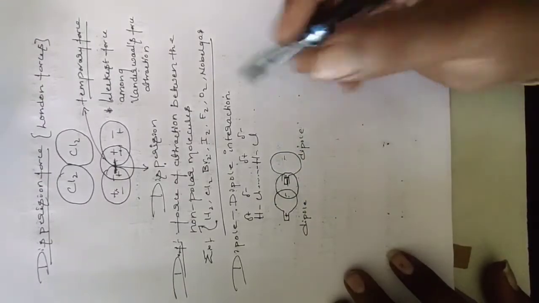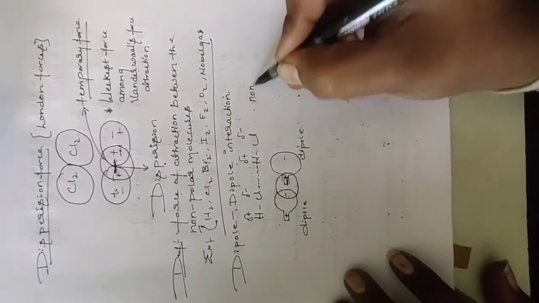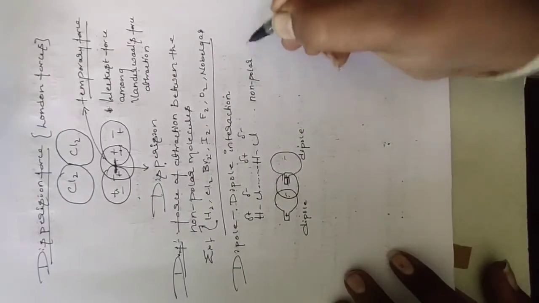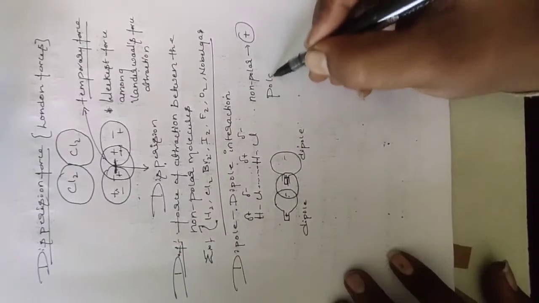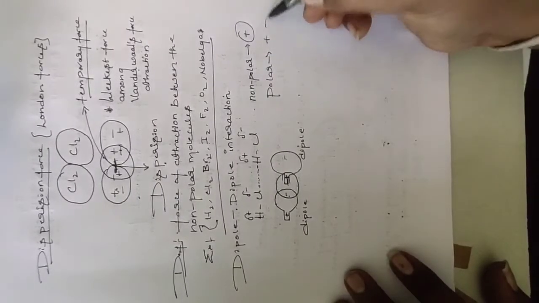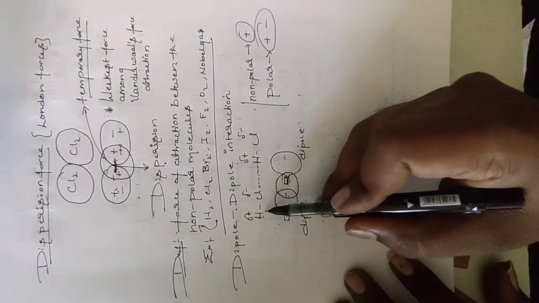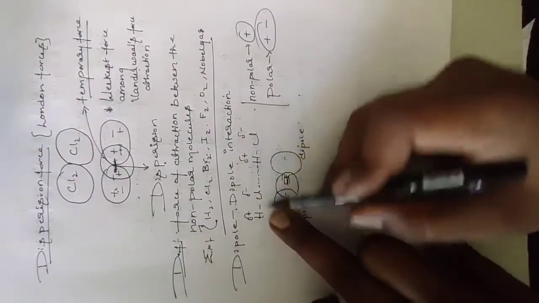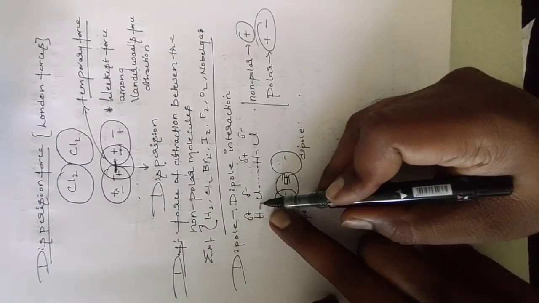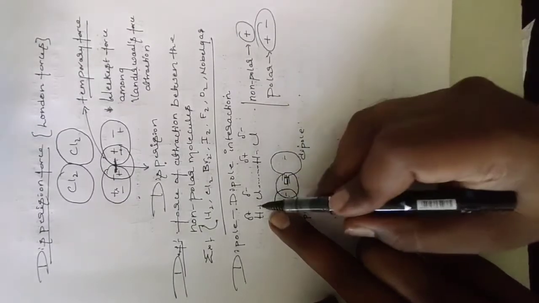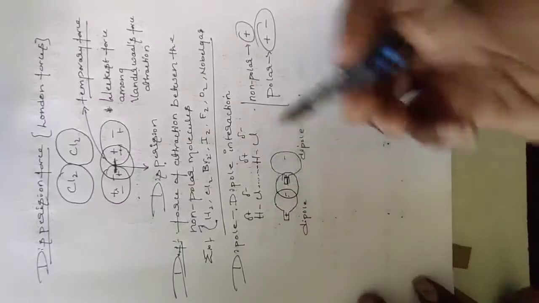Nonpolar means it has only one charge, polar means it has both charges. Please remember this point. The force of attraction between two polar molecules, we will write the definition.